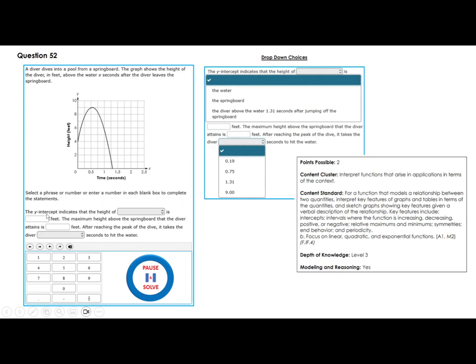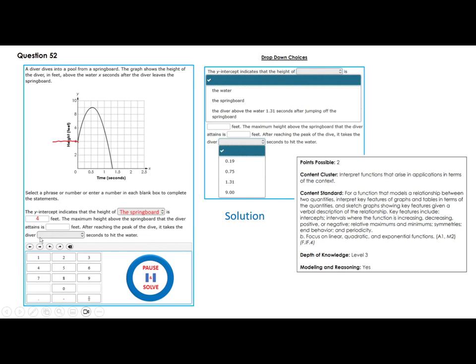The y-intercept indicates that the height of what? The y-intercept is this one here. Okay, this is the x-intercept. The y-intercept is 4. So that's where the what was? He was standing here on what? Choices are given to you right here. The water, springboard, the diver above the water. So that's a springboard. Now, how many feet?